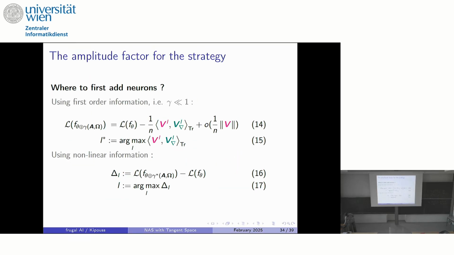And so the other strategy is just that, at each layer, you estimate the best neuron. For each of them, you estimate the best amplitude factor, and you estimate their associated decrease of loss, and you will select the layer where the decrease of loss is the best.